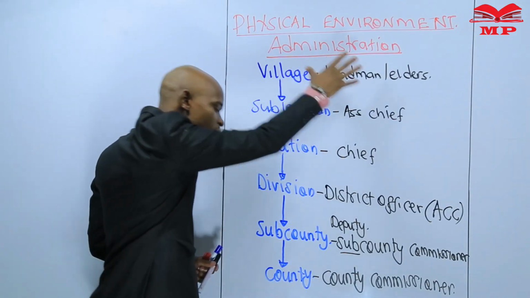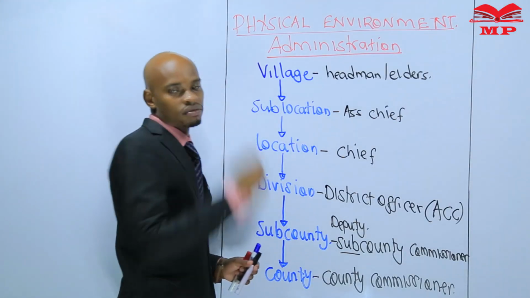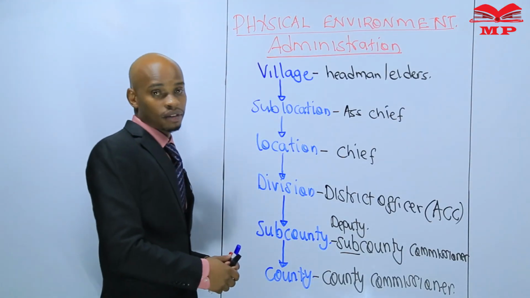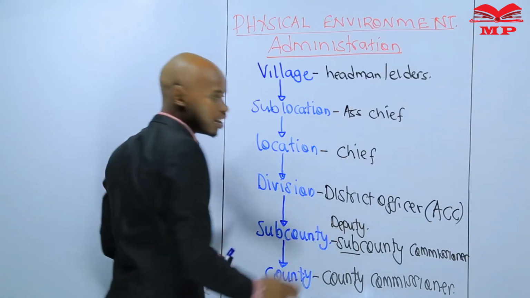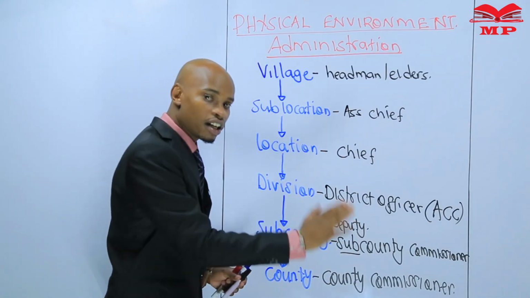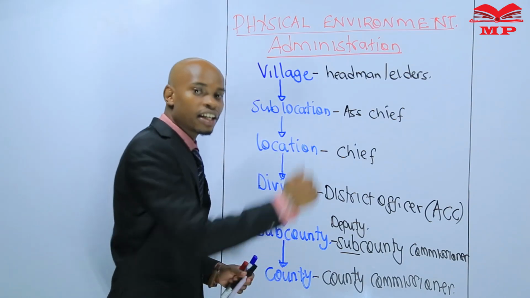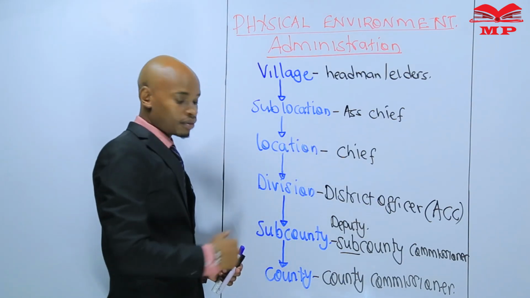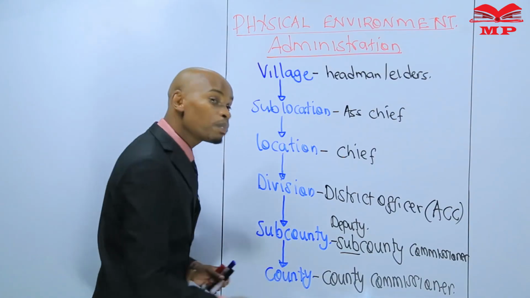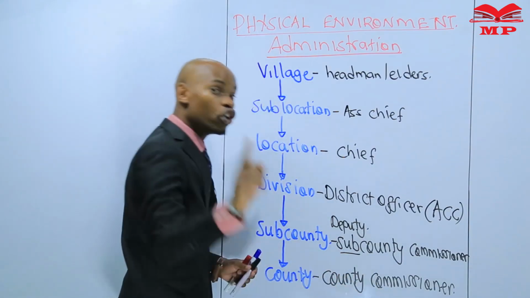Administrators are the people who represent the national government in an area. They represent the president in an area. In county, who represents the national government? County commissioner, not the governor.